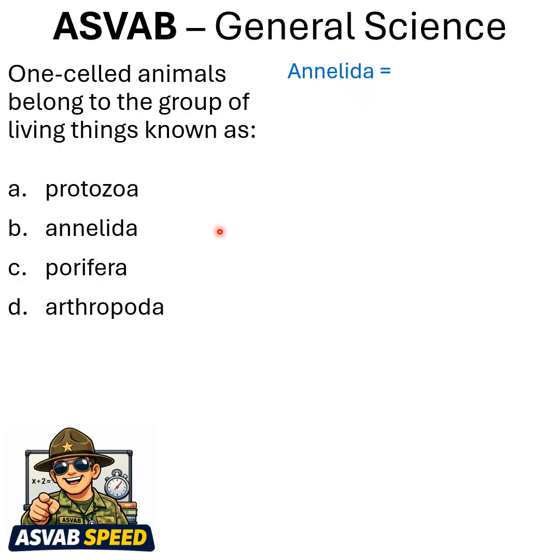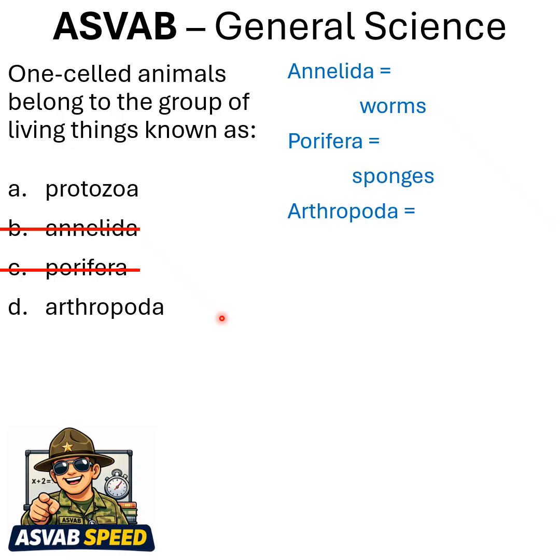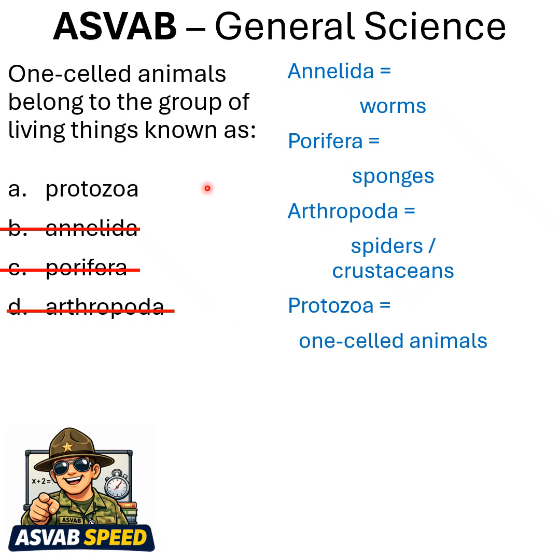Annelida. This is worms, not one-celled. How about porifera? These are sponges, not one-celled. How about arthropoda? These are spiders and crustaceans, not one-celled. That leaves us with protozoa. Yes, one-celled animals. This is your answer, A, protozoa.